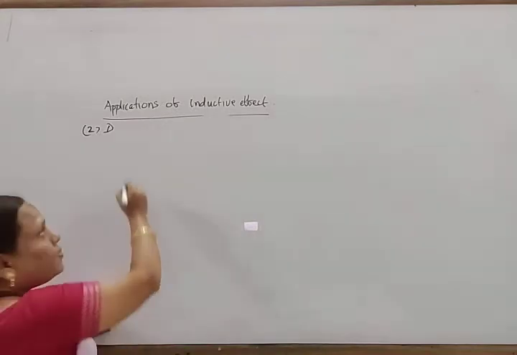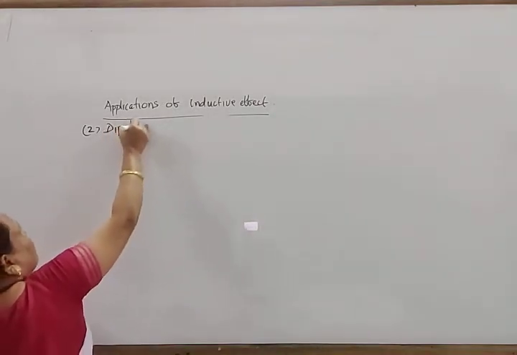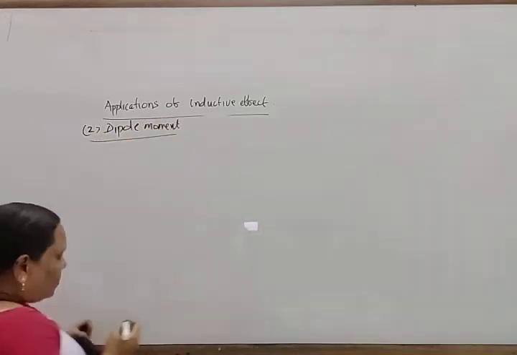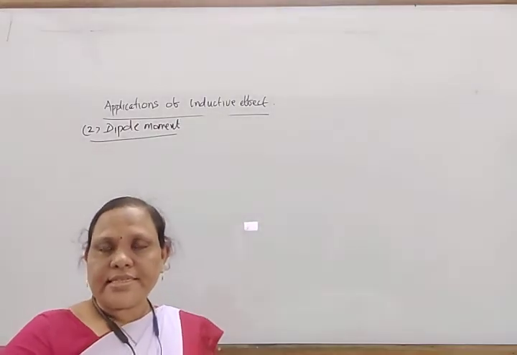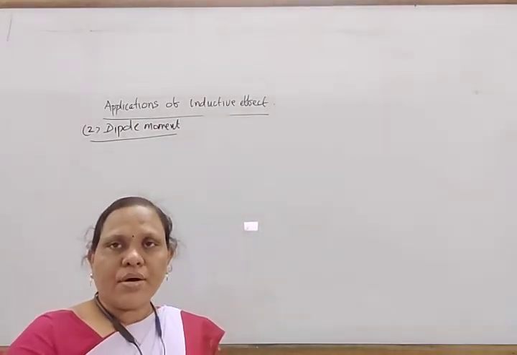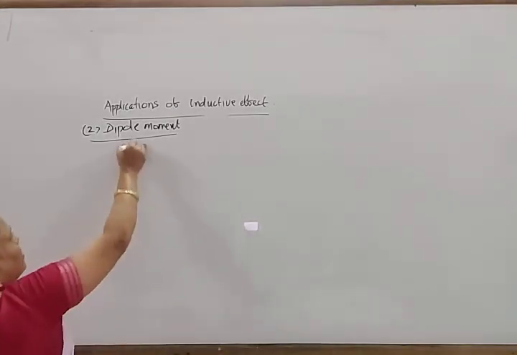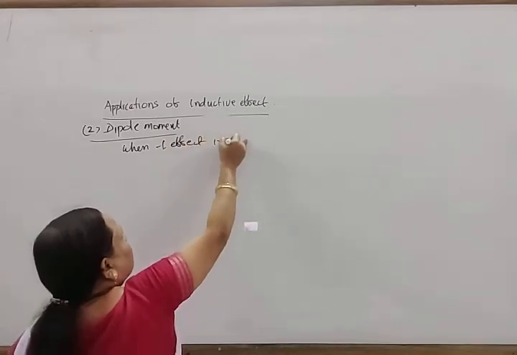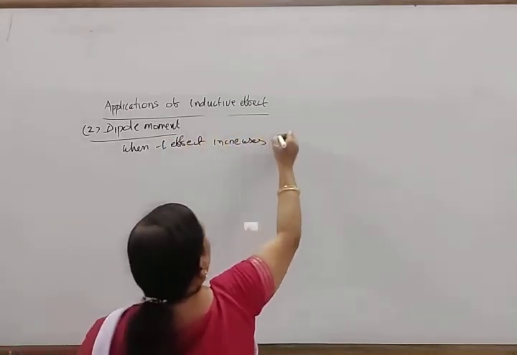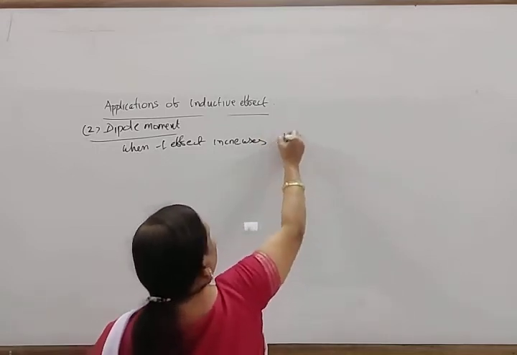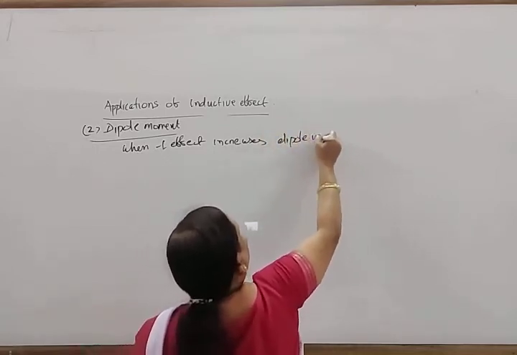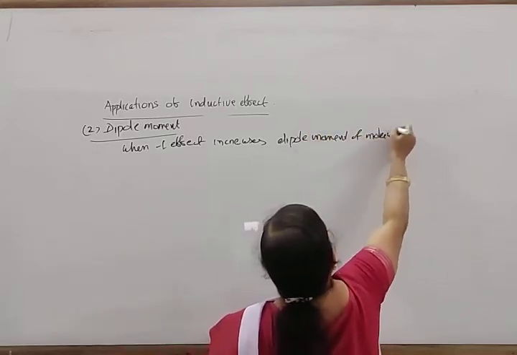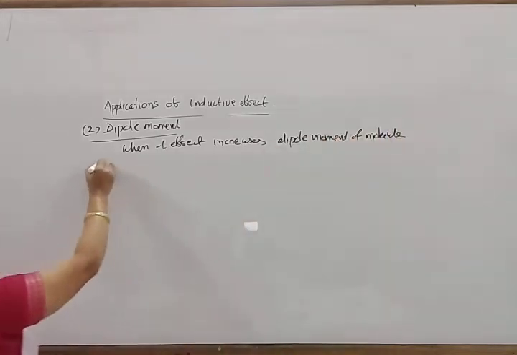Next, come to dipole moment. When the minus I effect increases, the dipole moment of the molecule increases.